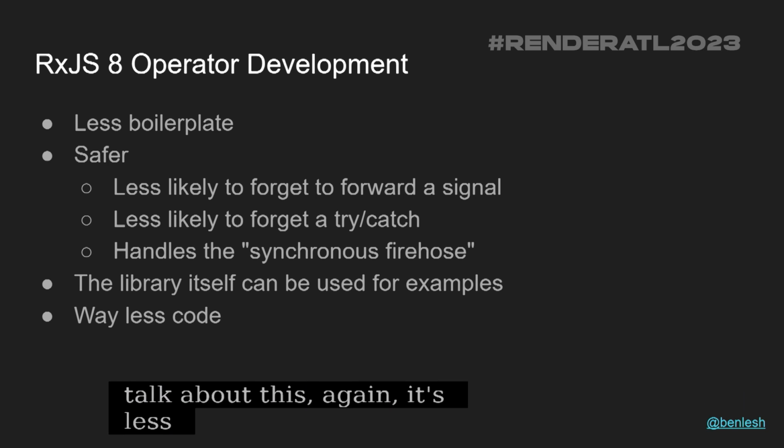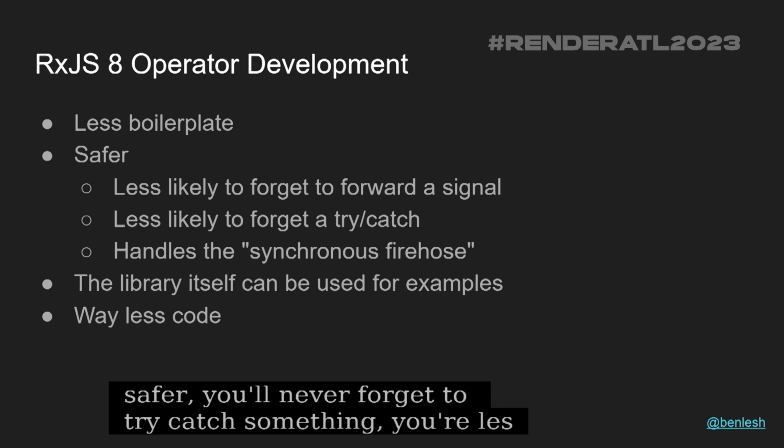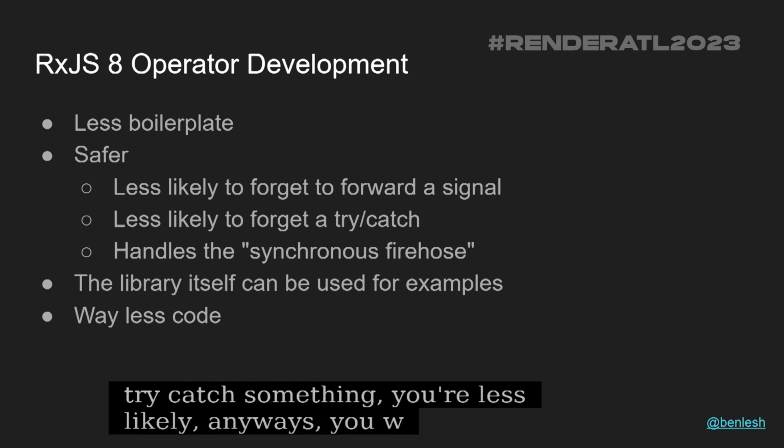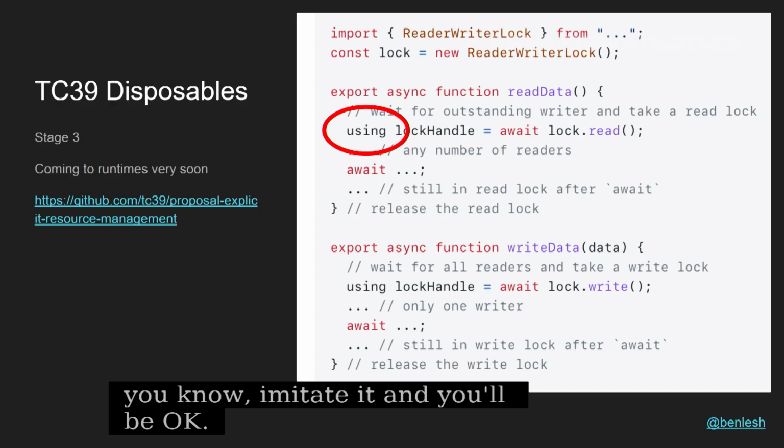All right, so just to talk about this again, it's less boilerplate, it's way safer. You'll never forget to try catch something, or at least you're less likely to. You won't forget to forward a signal. It handles that synchronous fire hose problem that you probably didn't even know about until this talk, most likely. Hopefully you didn't know about it. It's way less code. And you can go to the repo and be like, how did they develop this? Our code is fairly well documented, with comments about why we did certain things, so you should be able to just look at that and imitate it, and you'll be okay.